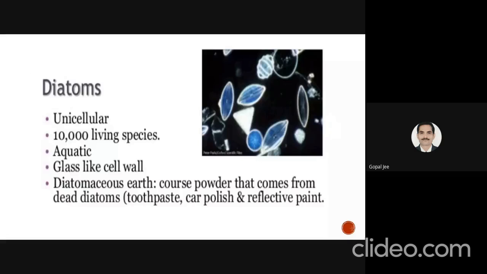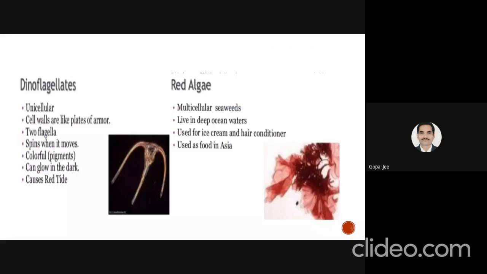Then dinoflagellates are unicellular. Their cell walls are like plates of armor. They contain two flagella. They spin when they move. They produce pigments, so they are colorful, can glow in the dark, and cause red tide, meaning the tide of the sea can be discolored into a brownish red, which is called the red tide.